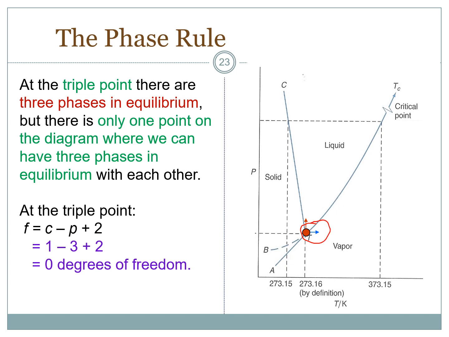This one is the triple point of water system. So at the triple point, there are 3 phases in equilibrium, solid, liquid, and vapor. But there is only one point on the diagram where we can have 3 phases in equilibrium with each other. So at the triple point, the number of components will be 1, H2O. The number of phases, solid, liquid, and gas, 3. So 1 minus 3 plus 2, so the degree of freedom will be 0.